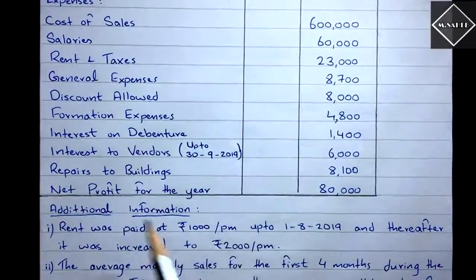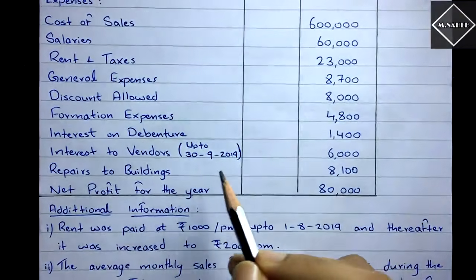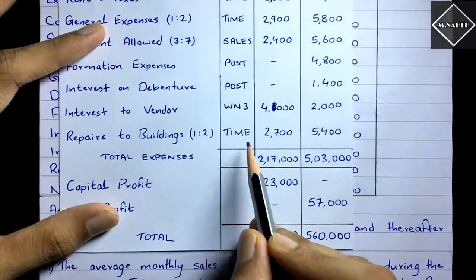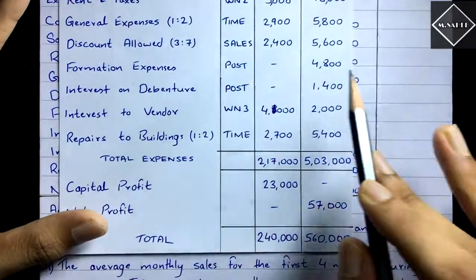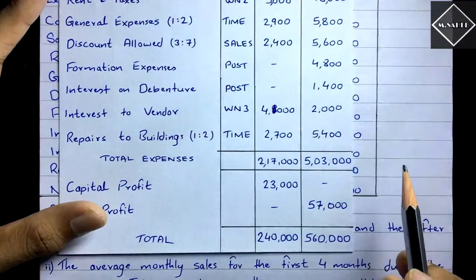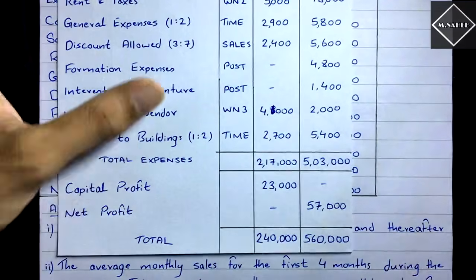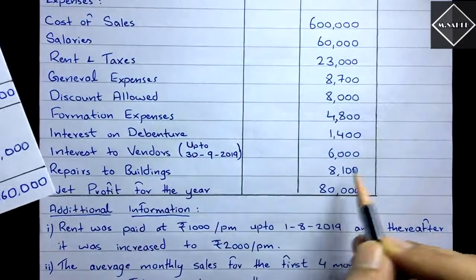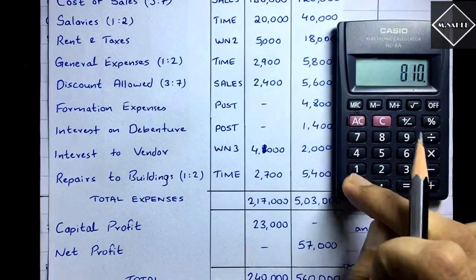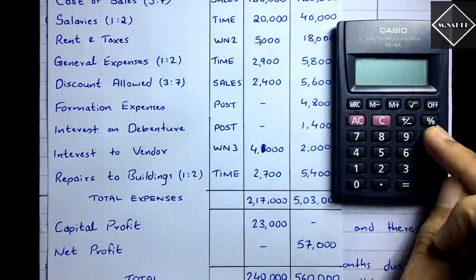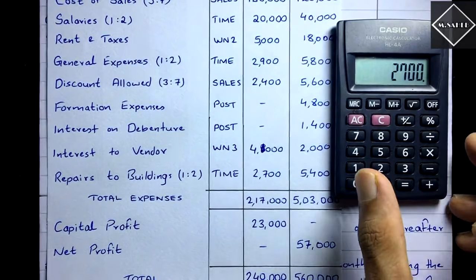And then we have repairs to buildings. Repairs to buildings will always be allocated on the time ratio, because we assume the building was there throughout the whole year. So here we have repairs to buildings 8,100. 8,100 into 1 divided by 3 is equal to 2,700.